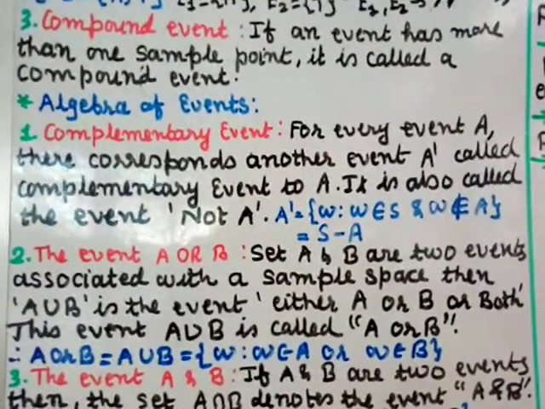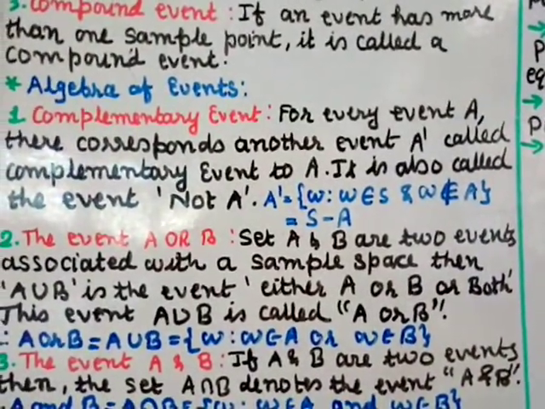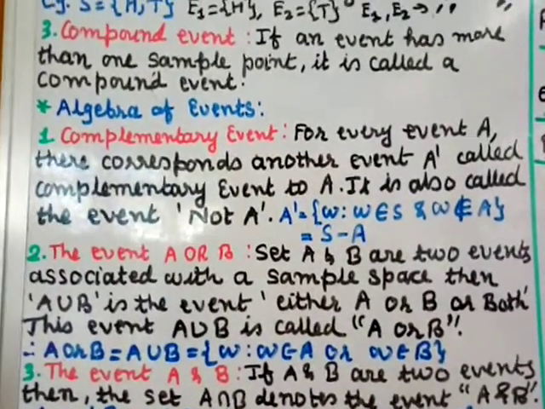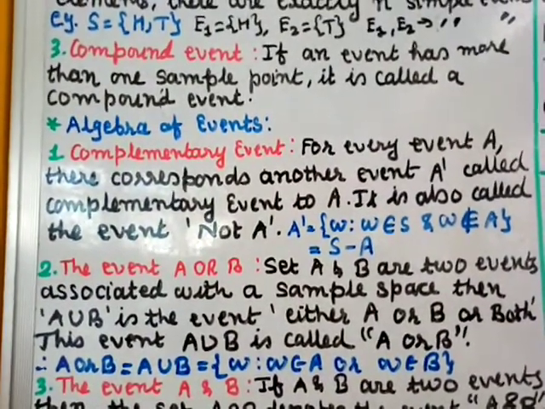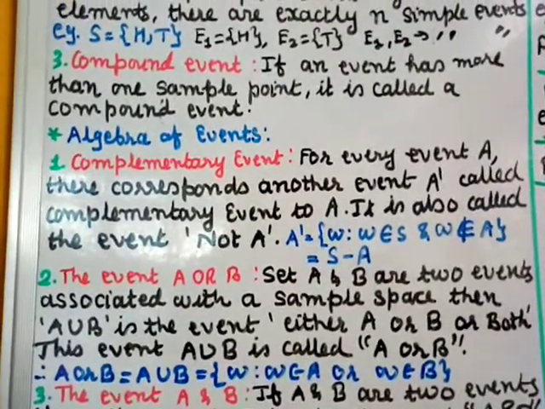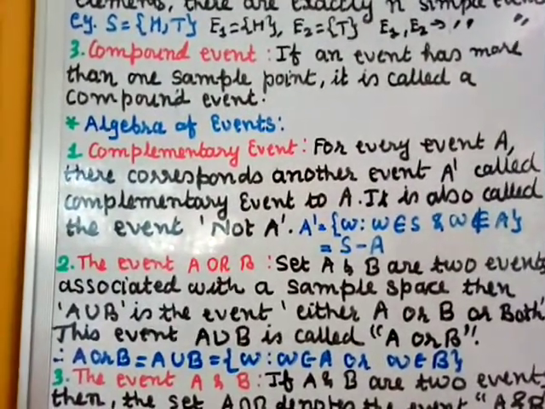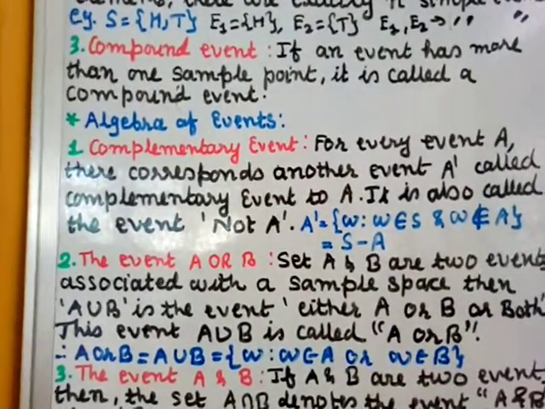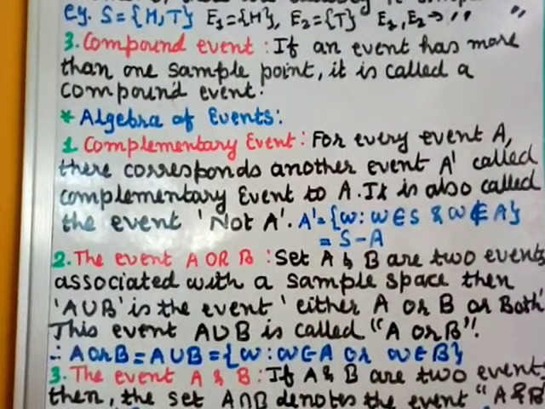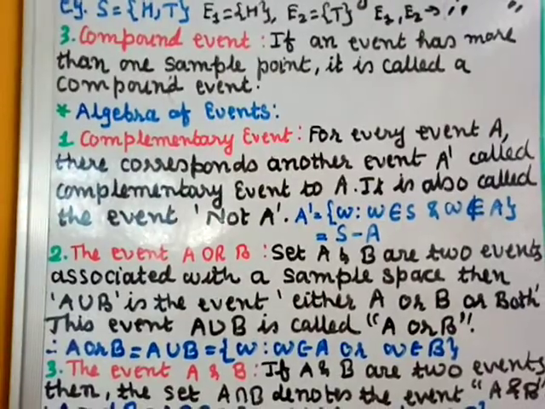Algebra of events. Now this algebra of events depends on set theory. We have studied intersection, union, difference, and complement of a set, and we will be using those set theory ideas here to define the algebra of events. So let us try to define the algebra of events.